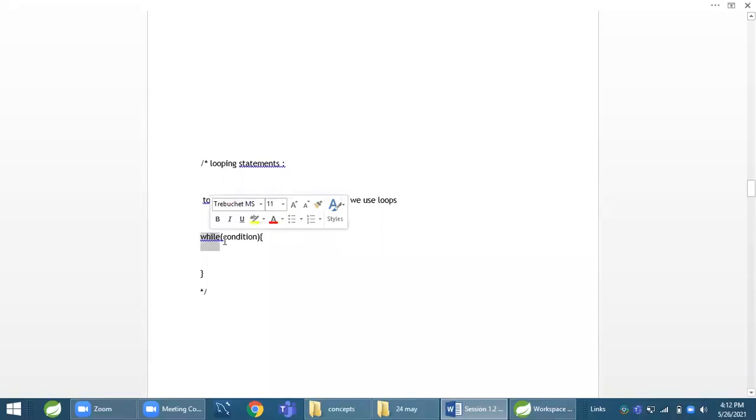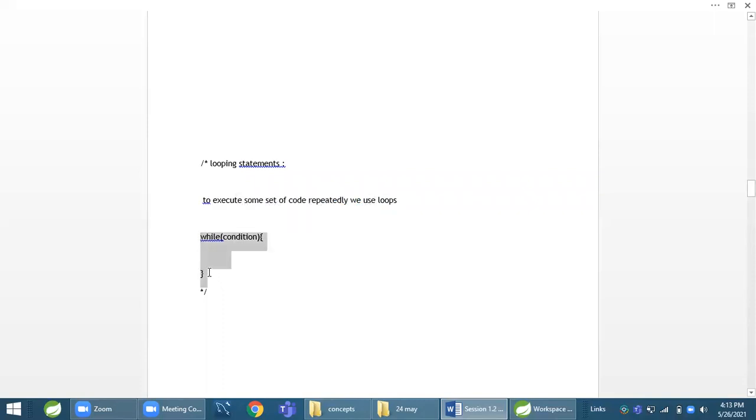While is a keyword, and this is syntax for while loop. We write while in bracket, we give condition, we start a curly brace, and we close a curly brace. And in between this start and close curly brace, we write those statements which we want to execute till the condition becomes true. Okay, this is while loop.